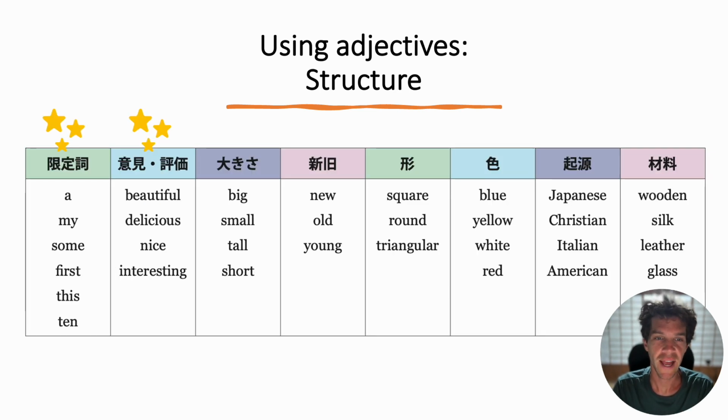So here is a handy chart that gives you a summary of the different kinds of adjectives. It's helpfully in Japanese there for you, but let's run through it in English as well. The column on the far left, these are what we call determiners. They tell you what specific object you're describing. It can describe something that is owned, like my, or some, which is a general object.